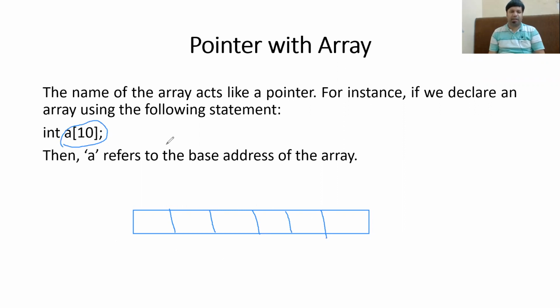Basically, if you create an array of 6 elements, then this is the first element of the array. This is the second element of the array. The index value will be 1. And this is the third element of the array. Similarly, this is the fourth and so on.